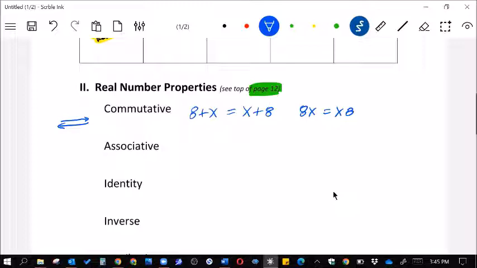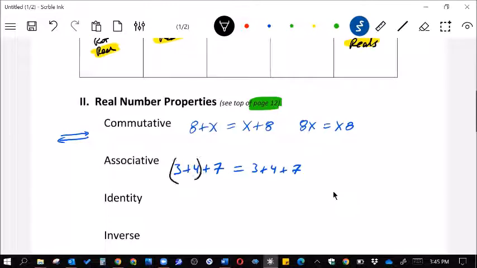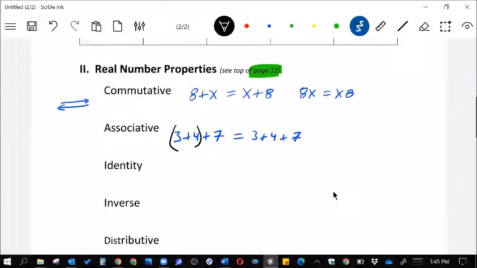In the associative property, it's where you associate differently. So in this first one, I'm going to say that 3 plus 4 must be done first, which in order, going in order, we would do that. But in this case, I'm going to say with parentheses here that you have to do 4 plus 7 first. It does not affect this problem because it's all adding, or if it's all multiplying, it would be also the same property.